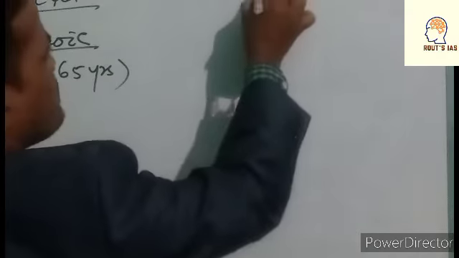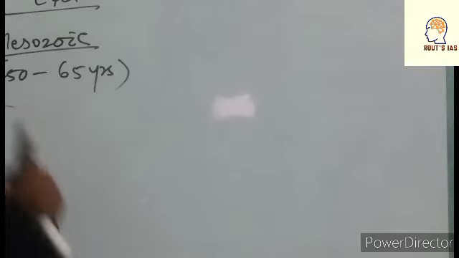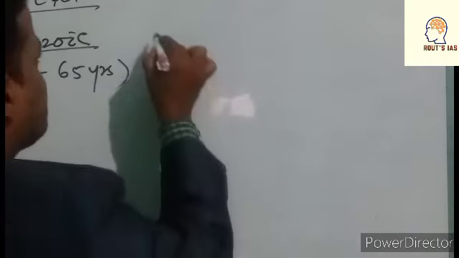Is it right? So it is divided into different epochs. What are the different epochs? Let us see. It is divided into Triassic, Jurassic and Cretaceous.